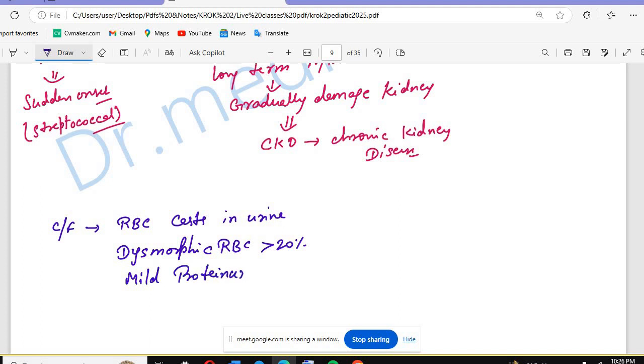We will discuss the two conditions, nephrotic and nephritic syndrome: in which condition we see more proteinuria, and in which condition we see less proteinuria. Along with that, the patient will be having pedal edema or periorbital edema.